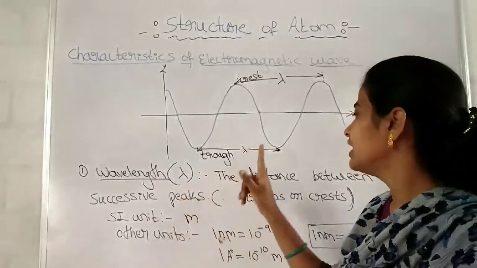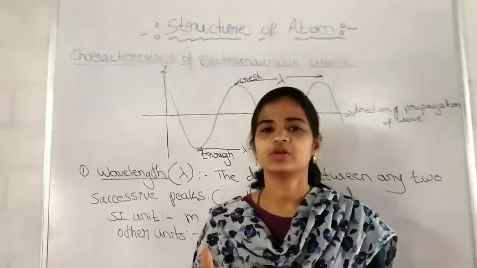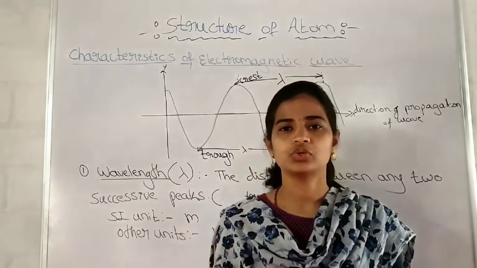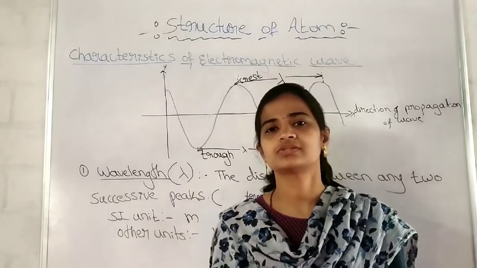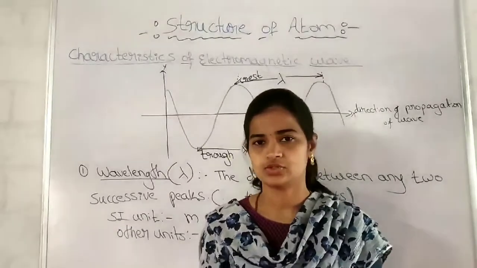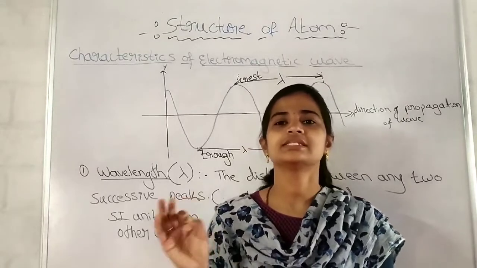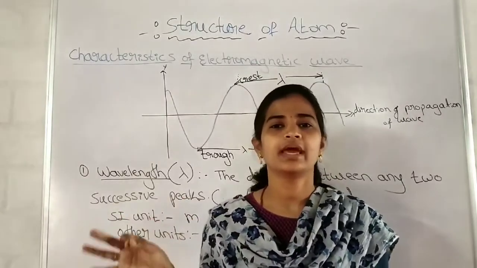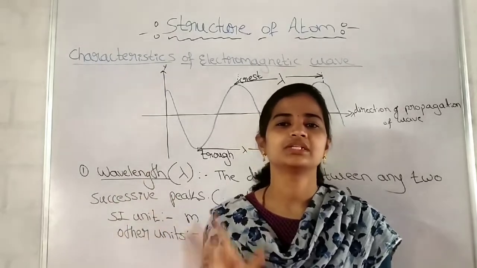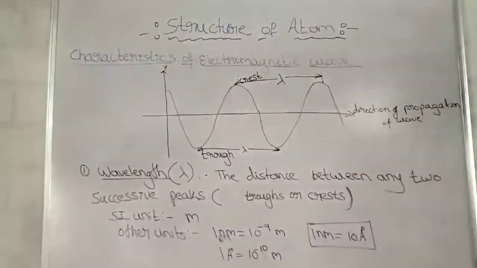What is wavelength? The distance between any two successive peaks. Or the distance between any two successive crests or troughs. You can write either way, the distance between any two successive crests or troughs, or the distance between any two successive peaks. How will the questions be asked? What is wavelength? What is its SI unit? The distance between any two successive crests or troughs is called wavelength, and its SI unit is meter. Small m you can write, enough. We'll move on to the next definition now.